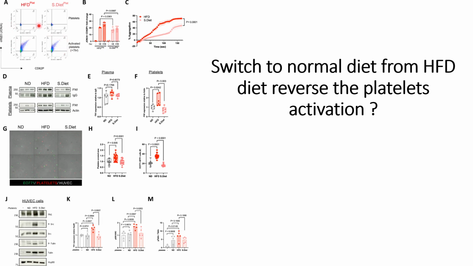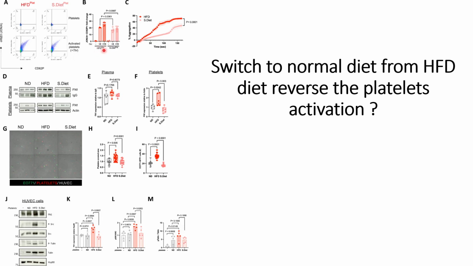And this they have quantified in panel B, where we can see that the activated platelets in the HFD diet are higher, and when the mice are switched to normal diet, the activated platelets go down, and this decrease is statistically significant. And they checked it at different concentrations of thrombin, which is used to activate platelets.